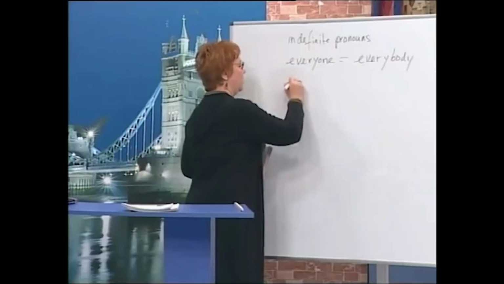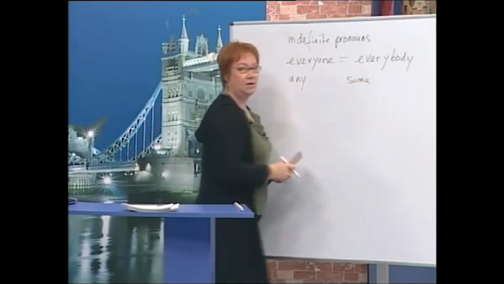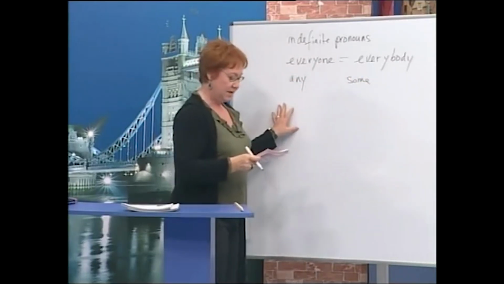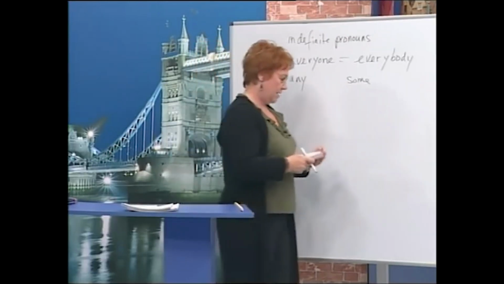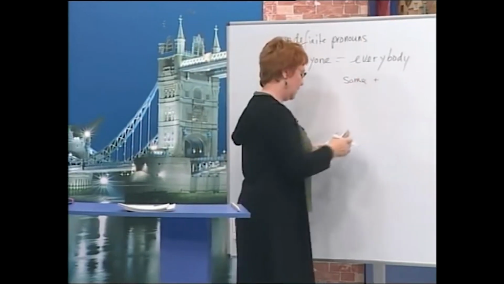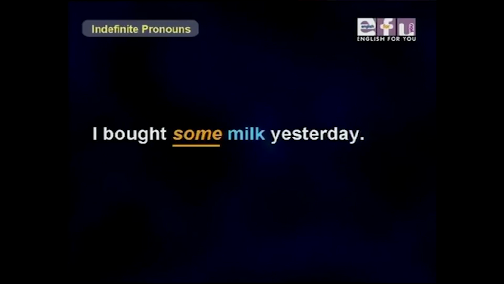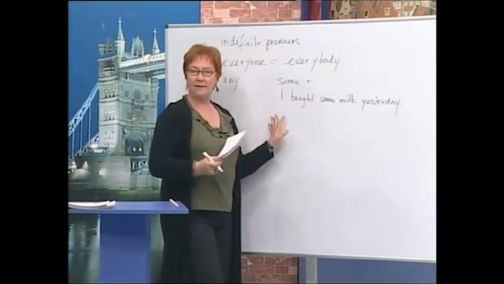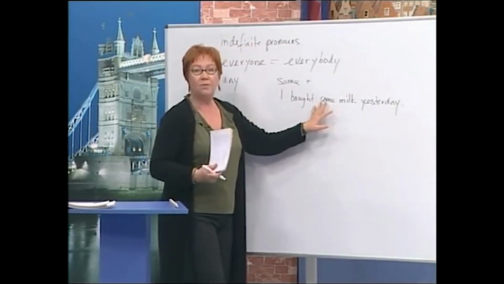First, let's talk about how we use any and some. We saw these before. Now first, let's talk about some. Some is usually used in positive sentences, and we don't know how much. So for example, I bought some milk yesterday. How much milk? I don't know, but some.